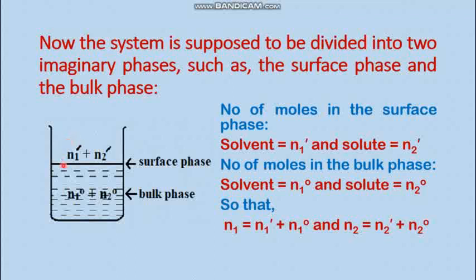So that n1 equals n1 dash plus n1 0, and n2 equals n2 dash plus n2 0. That means n1 is the overall number of solvent moles, with contributions from the surface and from the bulk, and n2 is the overall number of moles of the solute, with contribution n2 dash from the surface and n2 0 from the bulk.